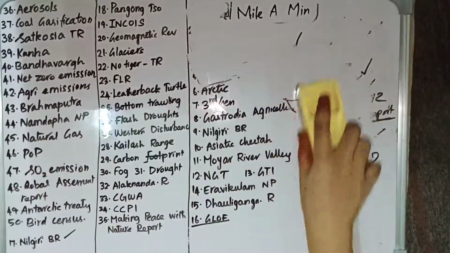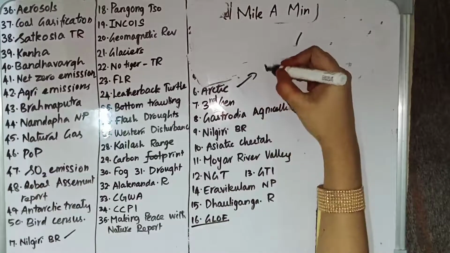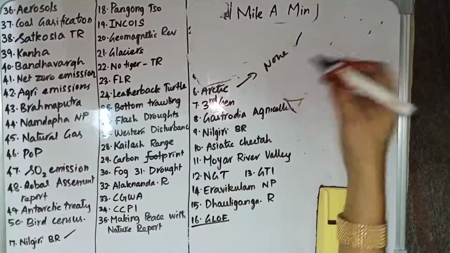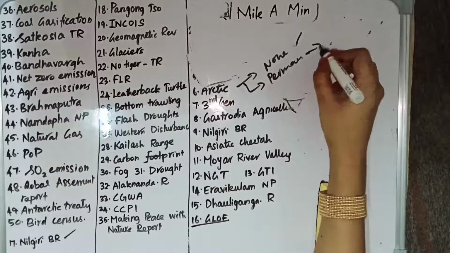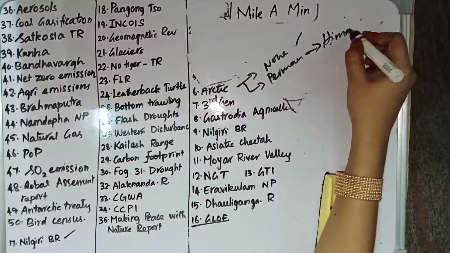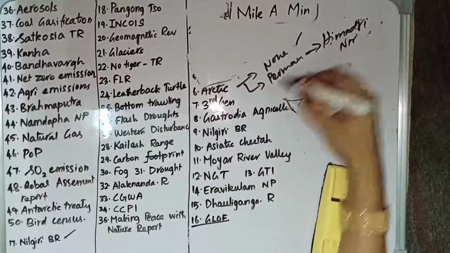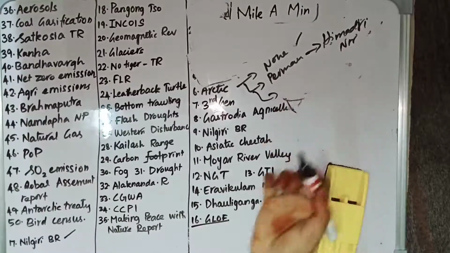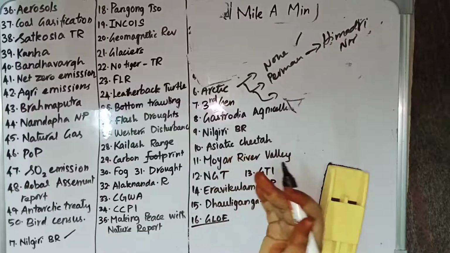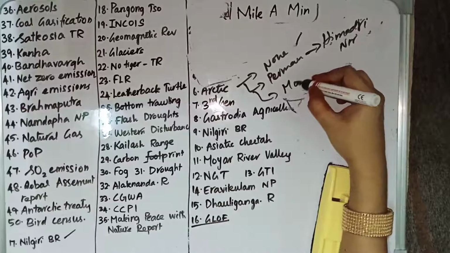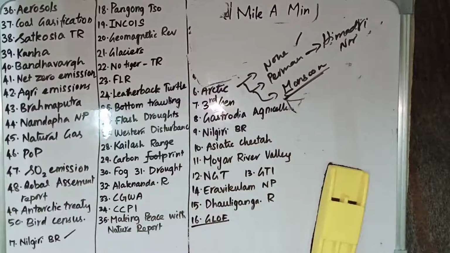Then we have Arctic. None of India's territory is directly inside the Arctic, but India has a permanent research station in the Arctic which is called Himadri. Himadri is India's first permanent research station in the Arctic, located in Norway. And we need to study the Arctic. Why? Because if there is a change in Arctic temperature and climate, it is going to affect India's monsoon, which is going to affect our weather. So we should study the Arctic.